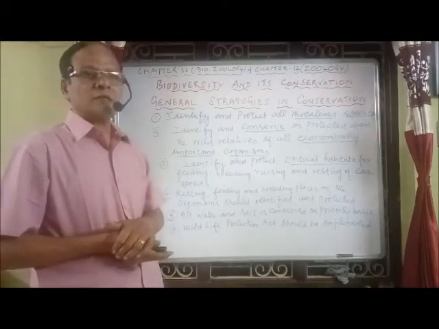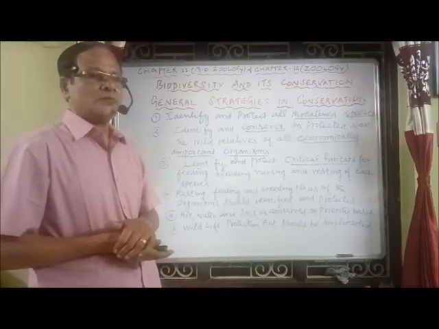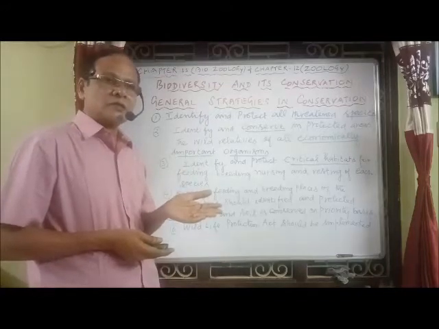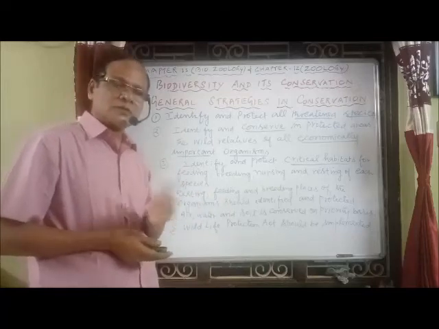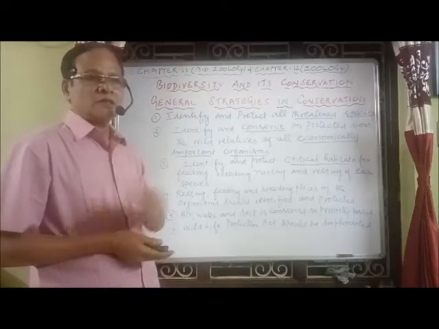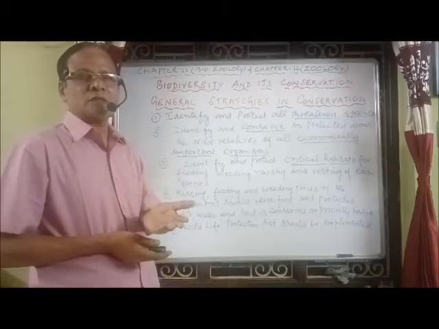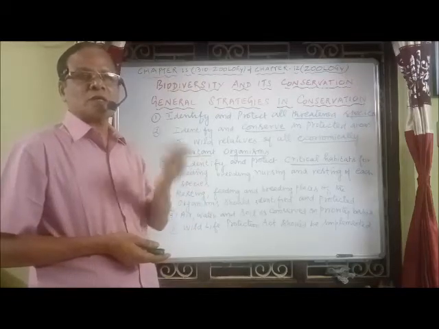For example, Arignar Anna Zoological Park in Vandalur is an example of ex situ conservation. Botanical gardens are also examples of ex situ conservation. In situ conservation examples are sanctuaries, national parks, biosphere reserves, hotspots, etc.